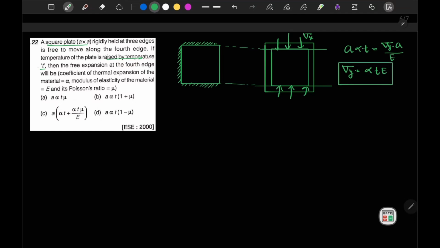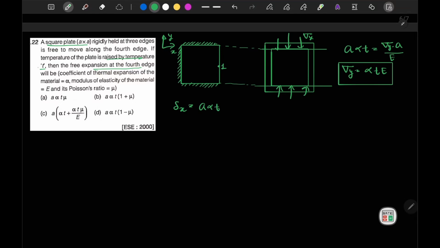Now it is asked for the free expansion at the fourth edge, so the expansion along this way. Let's say this is the x axis direction and this is the y axis direction. So we can write that the elongation along the x axis is, first, the free thermal expansion, that is A alpha T.